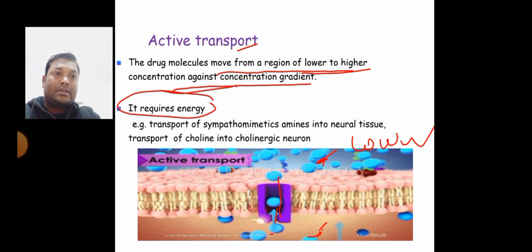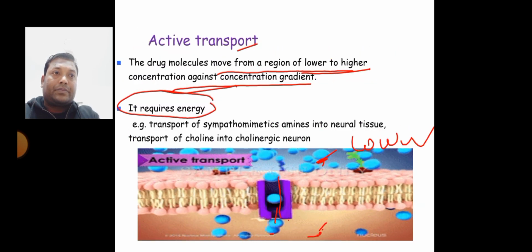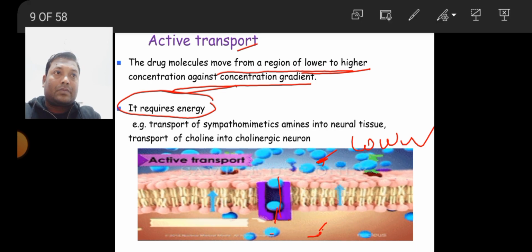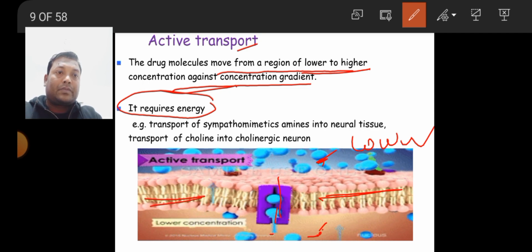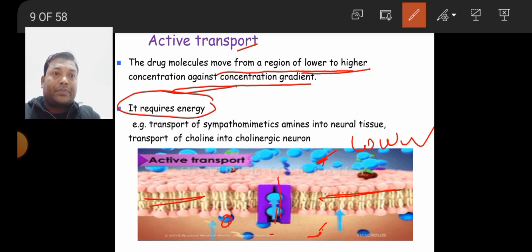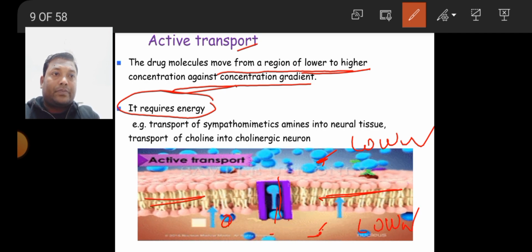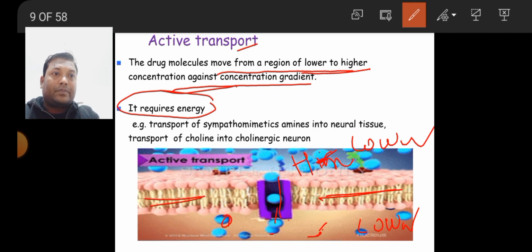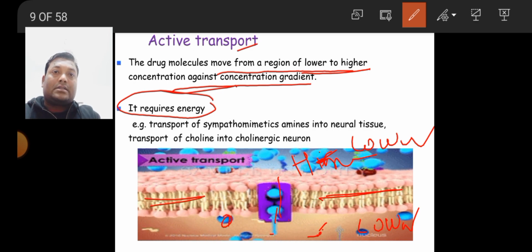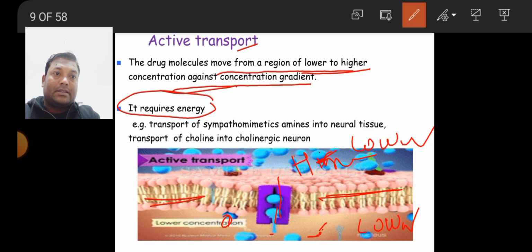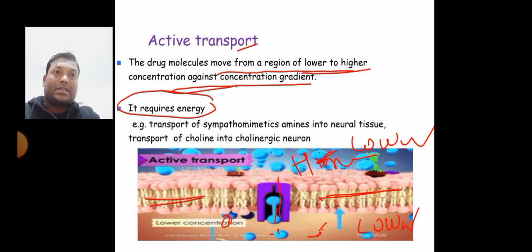These are the cell membranes. These are the drug particles. Here is the lower concentration. Here is the higher concentration. The drug passes from lower to higher, against the concentration gradient. That's why it needs energy, and this energy is helping to pass the drug molecule inside the cell. This is active transport.